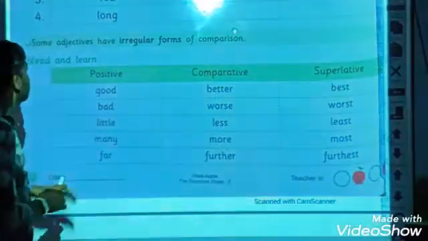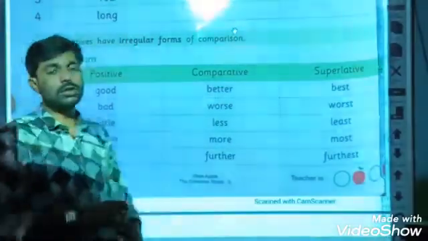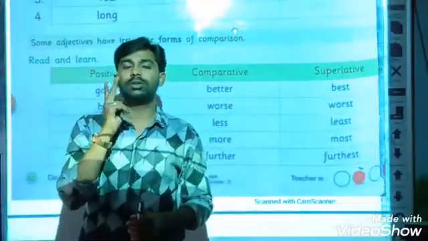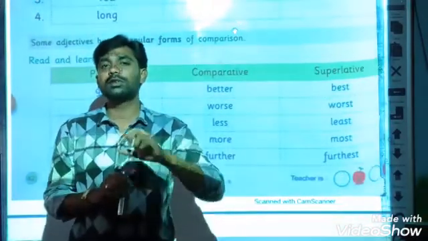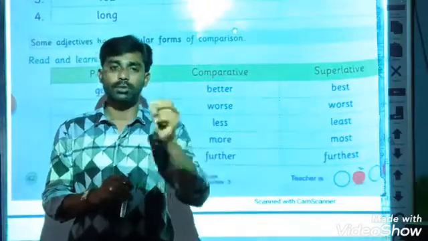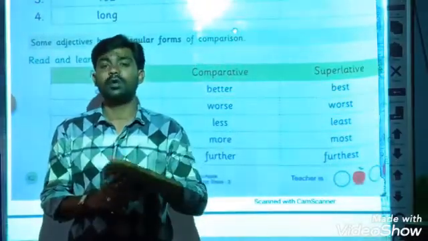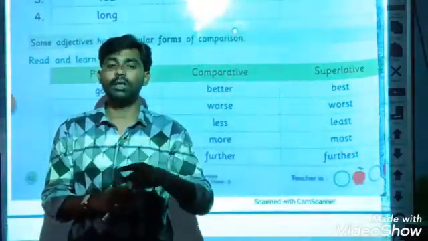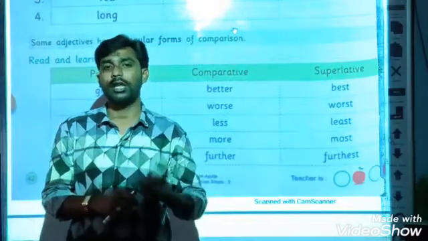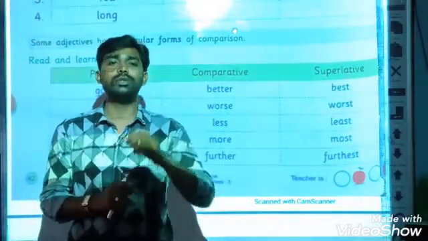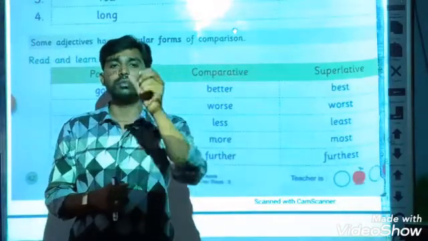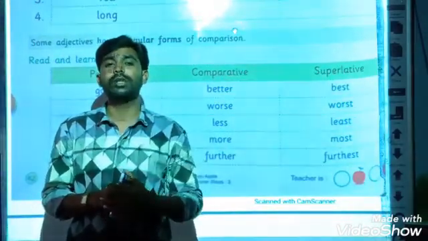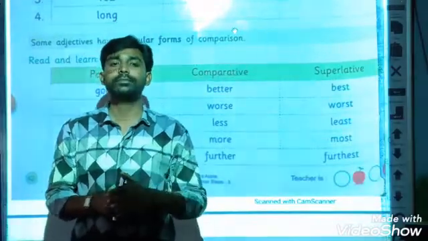So, dear students, we have seen that when we compare two people, two things, two places, or two animals, we use the comparative degree. For comparing more than two people, places, animals or things, we use the superlative degree. We use the simplest form of the adjective in the positive degree.